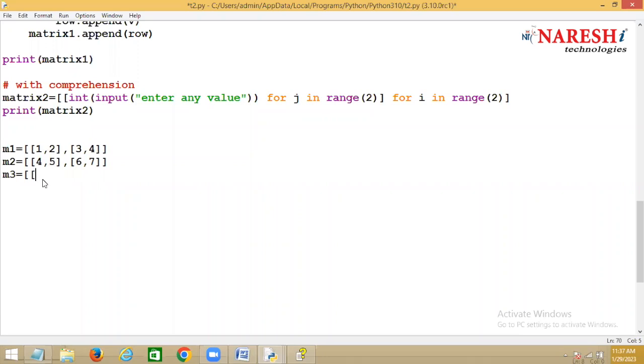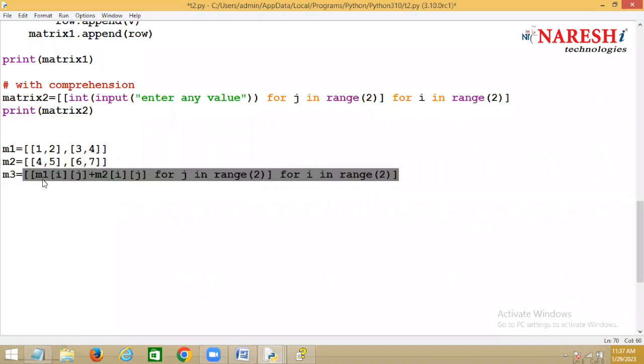Now within the list, you are creating another list. And inside this list, you are saying M1 of IJ plus M2 of IJ. I is nothing but row and J is nothing but column. How many columns are there? 2 columns. How many rows? 2 rows are there. Over addition of matrix.